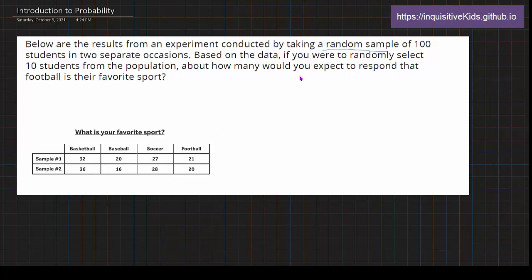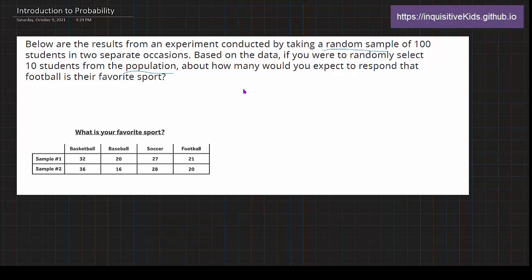But then, if we want to randomly select 10 students from the entire population, how many can we expect to say that football is their favorite sport? So first, before we solve anything, we have to go over the definitions of random samples and populations. Samples are almost like, say you have 500 people to survey, but you don't have enough time or money or energy to get to all of them. You just have to randomly select 50 of them.